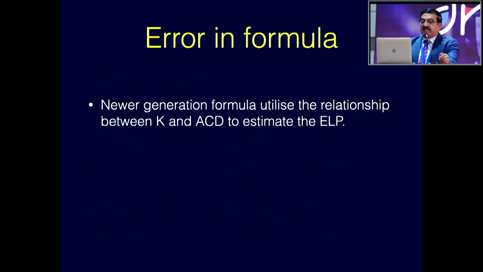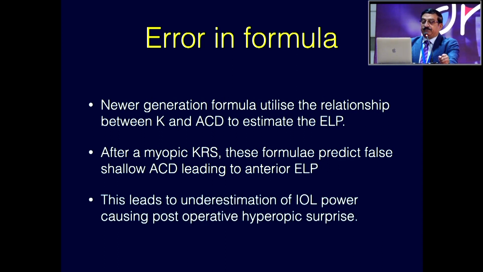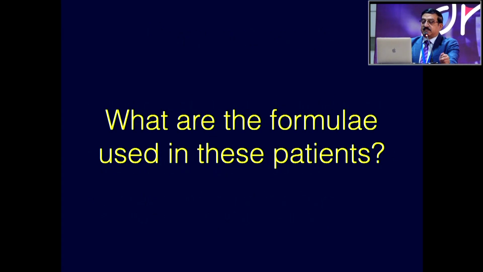As for the errors in the formulae, the newer generation formulas utilize the relationship between the K and the ACD to estimate the ELP, and all these have a false shallow ACD leading to an anterior ELP, and thereby an underestimation of the intraocular lens power, and thus a post-operative refractive surprise.